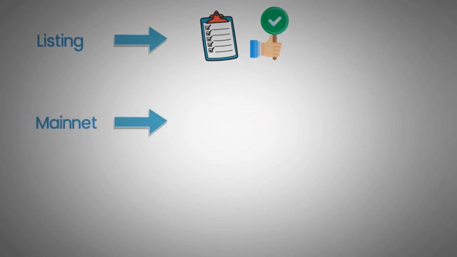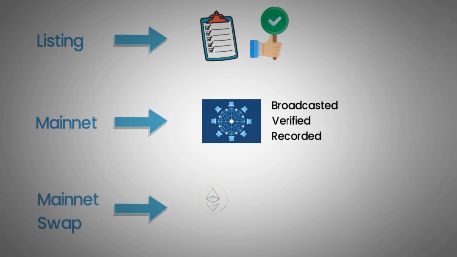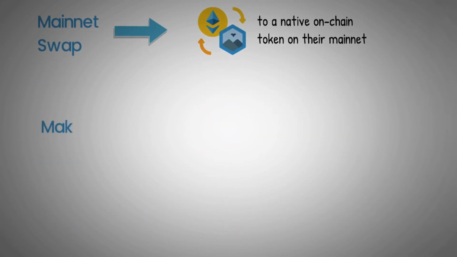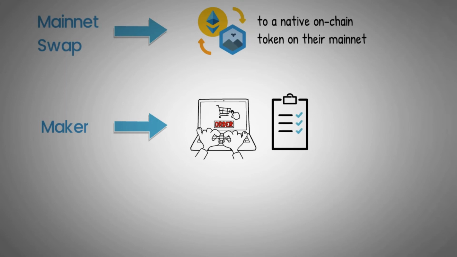Mainnet: a blockchain protocol which is fully developed and deployed where transactions are being broadcasted, verified, and recorded. Mainnet Swap: when a coin migrates from a third-party platform such as Ethereum or other token to a native on-chain token on their mainnet. Maker: you become a maker when you place an order and it does not trade immediately, so your order stays in the order book and waits for someone else to fill or match with it later.